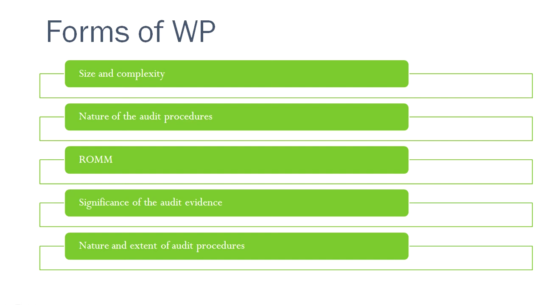If there is any risk of material misstatement, then this forms part of the working paper. Again, if there is any significant evidence, the auditor has to document it in the working paper. Also, the nature, timing, and extent of audit procedures are important areas which form part of the working paper.